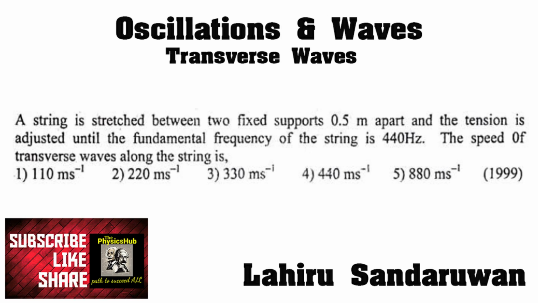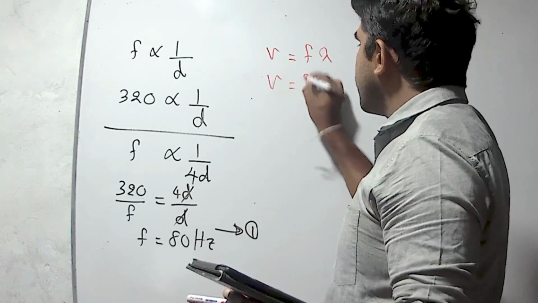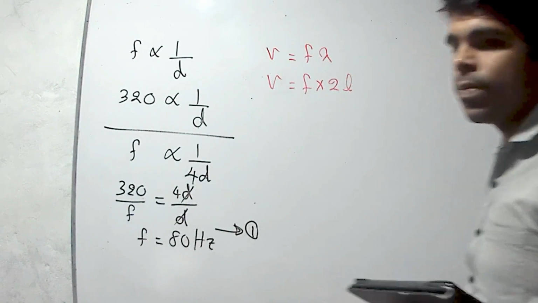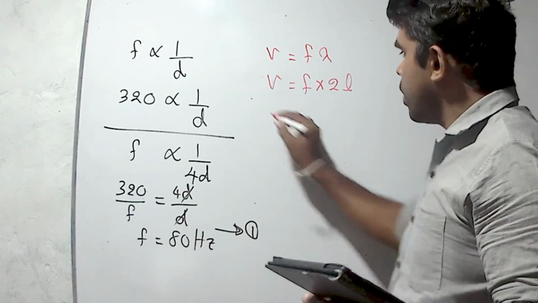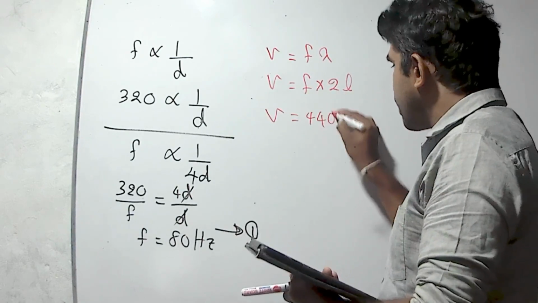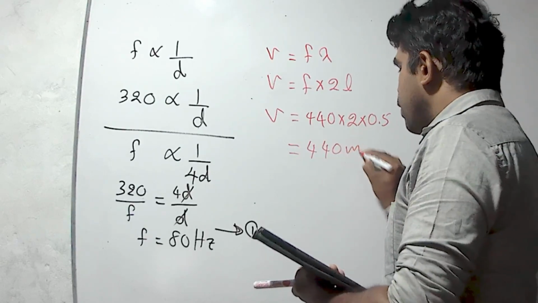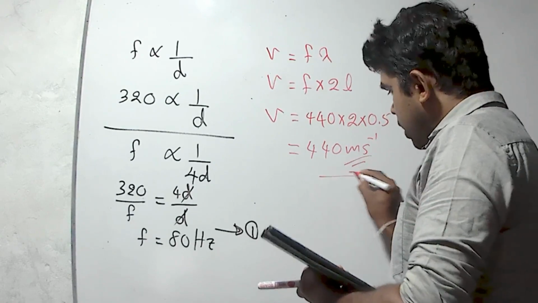A string is stretched between two fixed supports 0.5 meters apart and tension is adjusted until the fundamental frequency of the string is 440. The speed of the transverse wave along the string is. We can use v equals f lambda. We know that wavelength is 2 times the length for the fundamental frequency. We have to find v. Frequency is given as 440 into 2 times length. Length is 0.5. We can simplify it. 440 meters per second. Then the answer is 4.